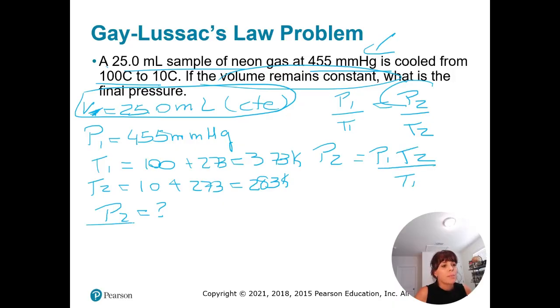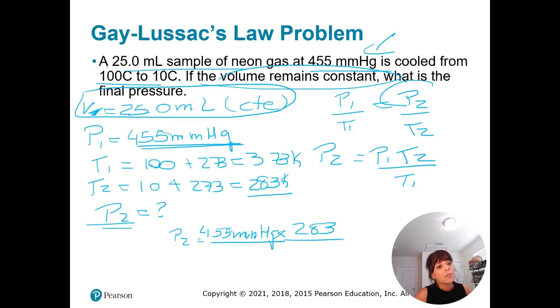What I'm expecting here is that the temperature decreases, so the pressure will decrease. So P2 will be P1, 455 millimeters of mercury, times T2, 283, divided by 373.